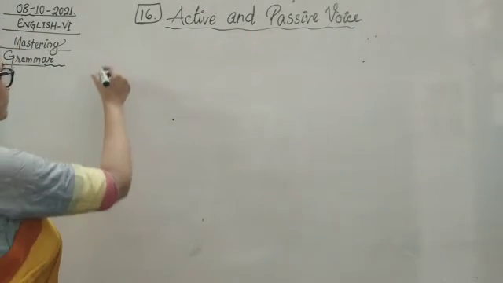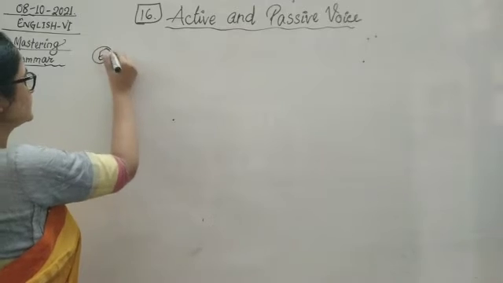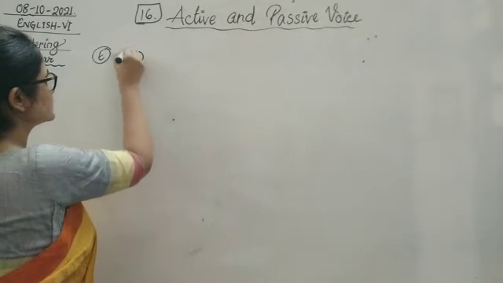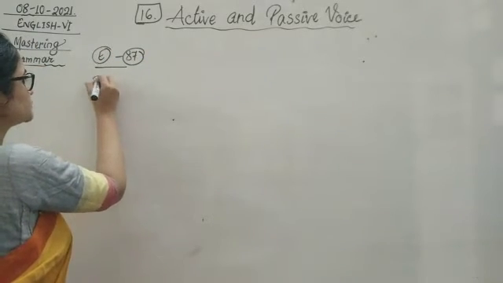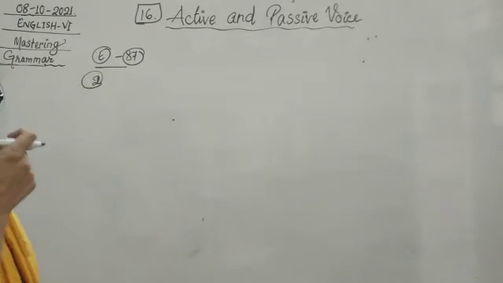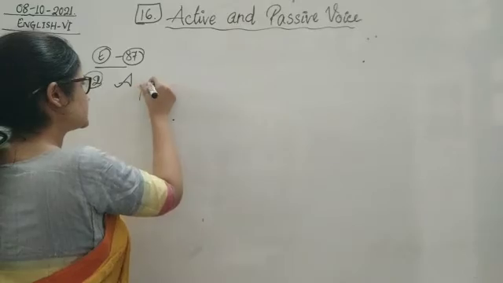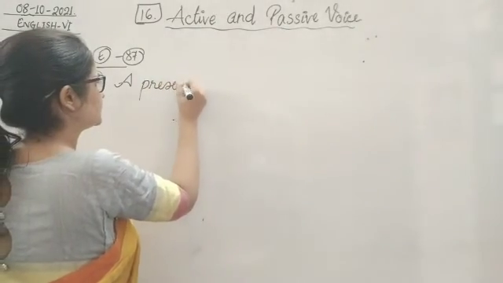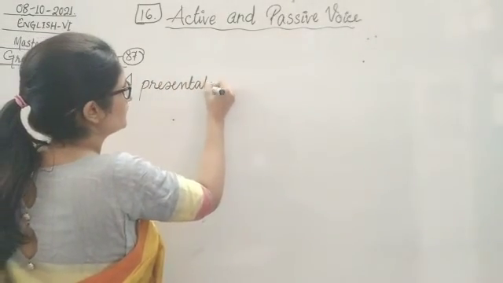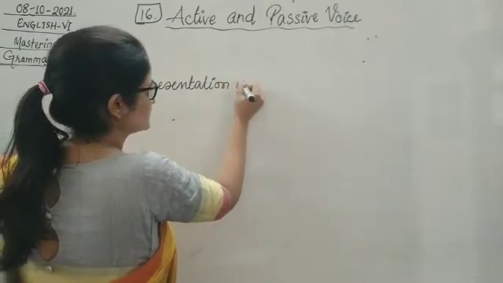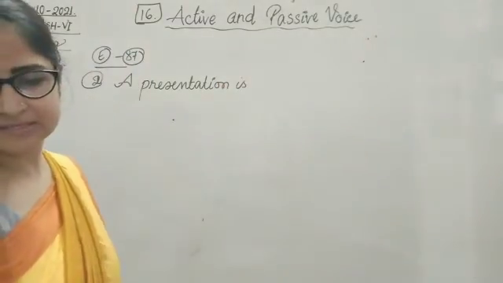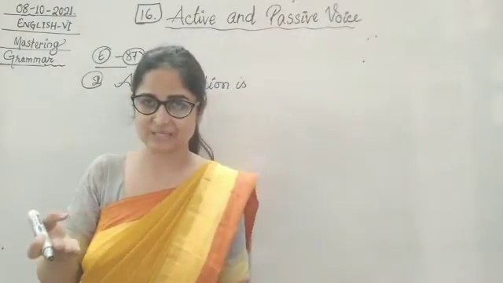So we have this exercise E, and this is on page number 87. Number 2. The principal is giving a presentation. A presentation, and this is singular, that's why we are going to write is. So giving is in what? Continuous tense, right?